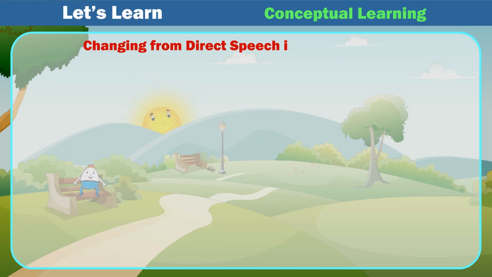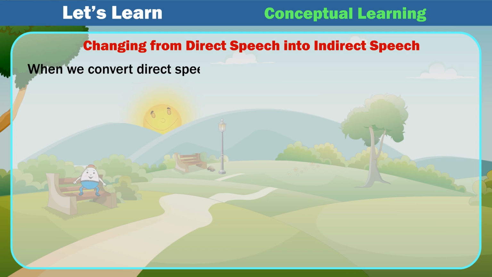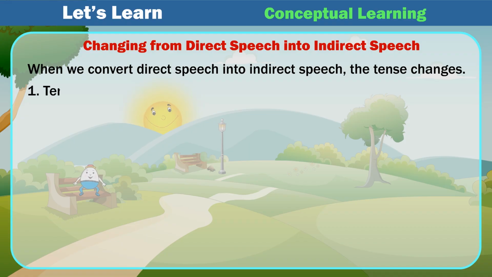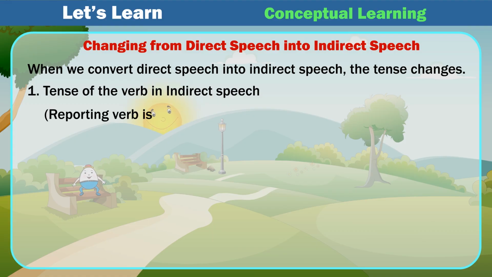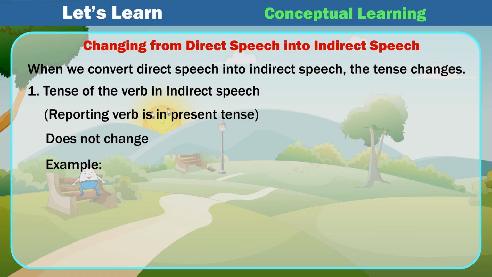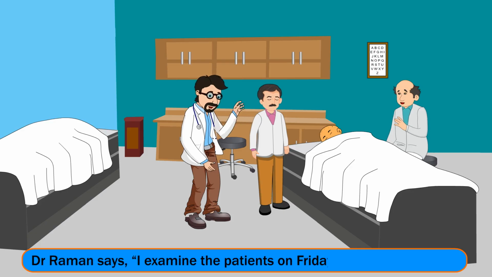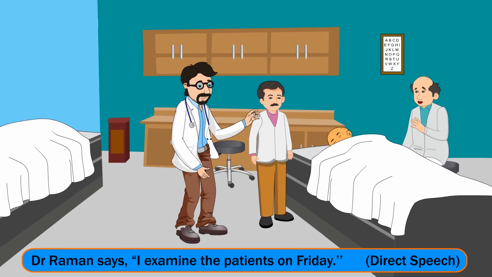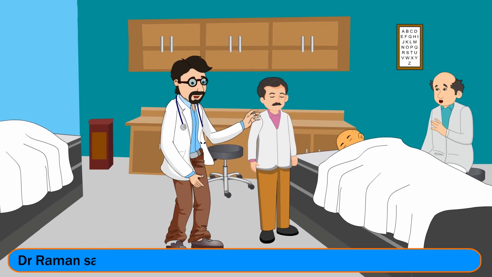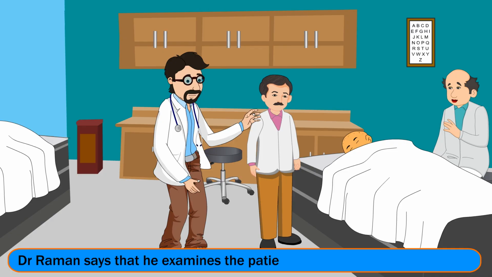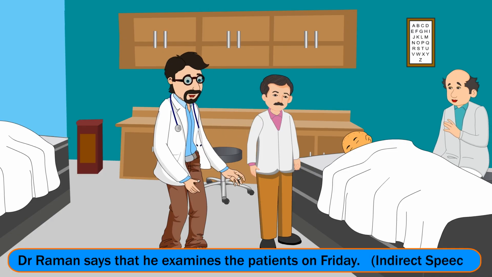Changing from direct speech into indirect speech. When we convert direct speech into indirect speech, the tense changes. 1. Tense of the verb in indirect speech. If the reporting verb is in present tense, the tense does not change. Example: Dr. Raman says, "I examine the patients on Friday." Direct speech. Dr. Raman says that he examines the patients on Friday. Indirect speech.